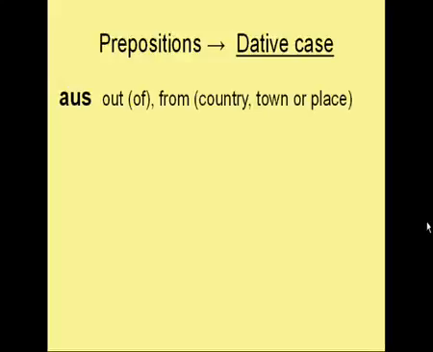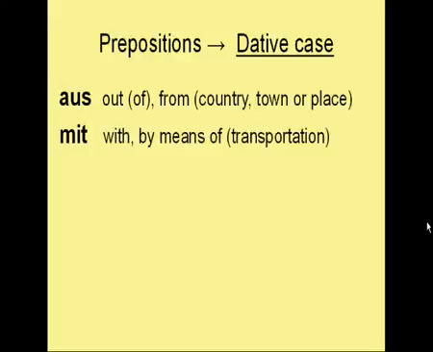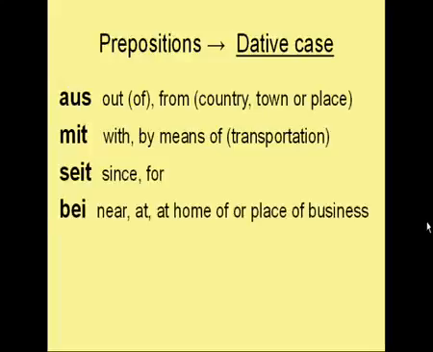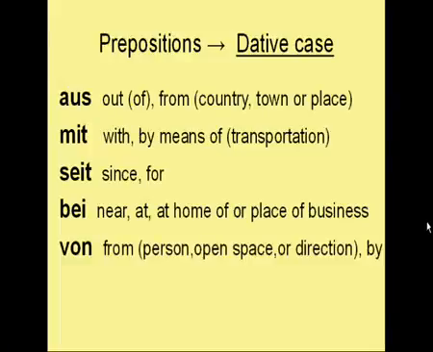These prepositions are followed by the dative case: aus, which means out of, or from, when you're talking about being from a country or a town or a place; mit, with, or by means of in terms of transportation; seit, since, for; bei, by, near, at home of or place of business; von, from, when you're talking about a person, open space or direction, or by;